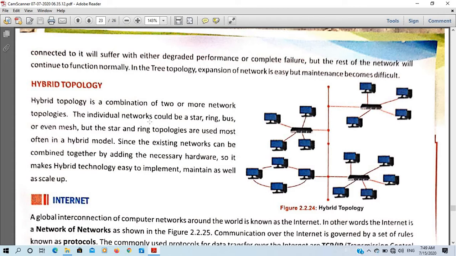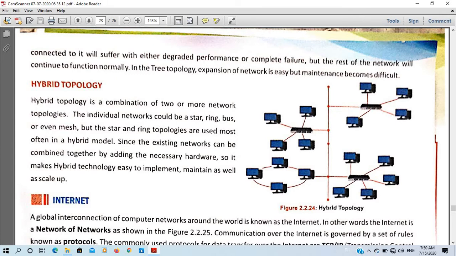So in TV signals there is a combination of topologies.